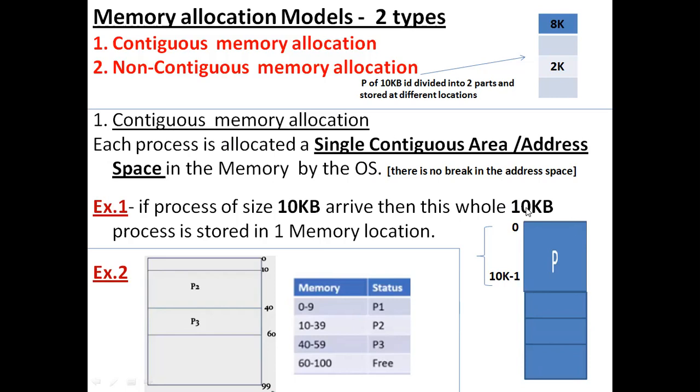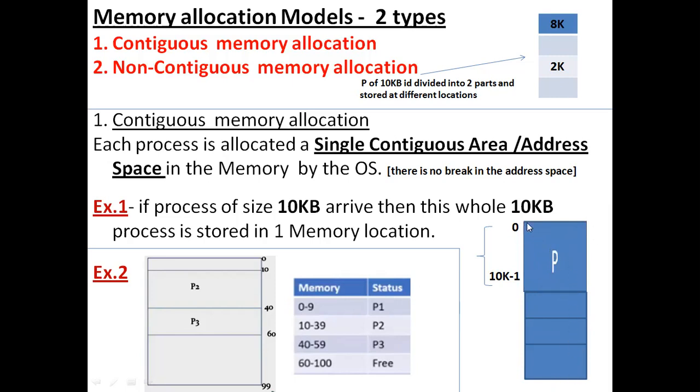For a single process, suppose the process size is 10 KB, then locations from 0 to 10K minus 1 will be reserved continuously, in a sequence, for a single process P of size 10 KB. So the simple concept is that each process will be allocated a single block of memory with continuous memory locations. The memory space allocated for a single process will be continuous, as seen in the below figure.